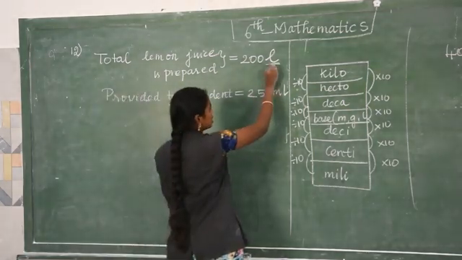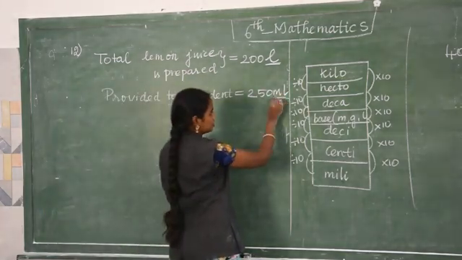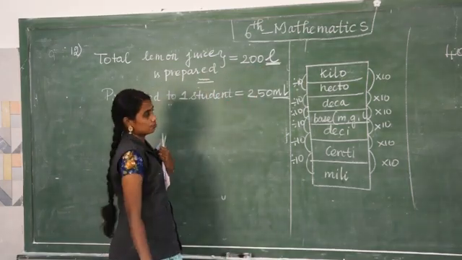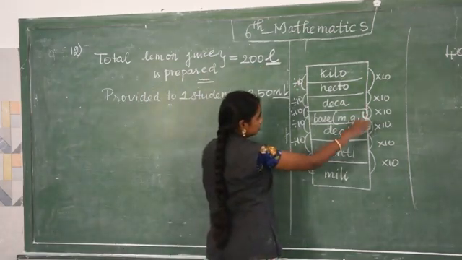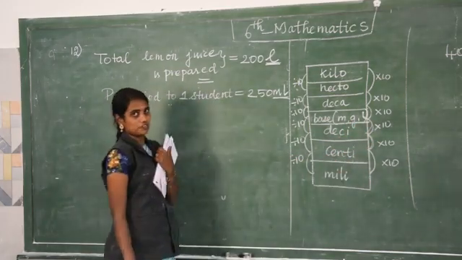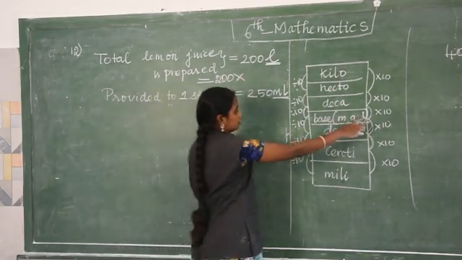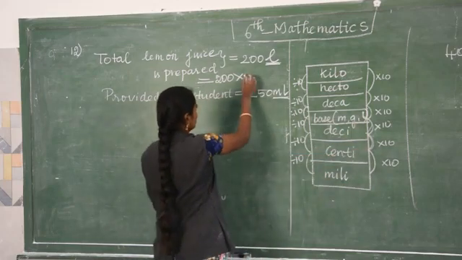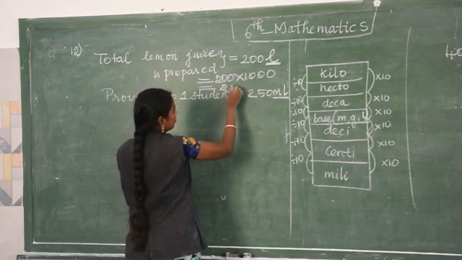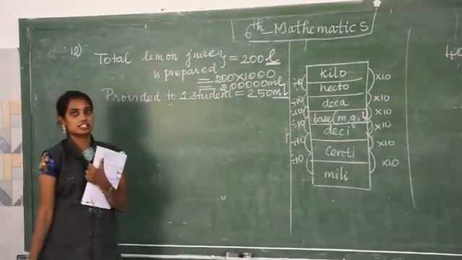This liter change into milliliter, then only we can divide. Because if you have the same units you can divide. This is milliliter, this is liter. So this liter I am going to convert into milliliter. Liter is here, milli is here. So liter to milliliter, 3 part is different. 3 means divided by 1000. So multiply. Okay, liter to milli only we are going. Multiplication, multiply. 2, how many zeros? 5 zeros. So 2 lakhs milliliter.